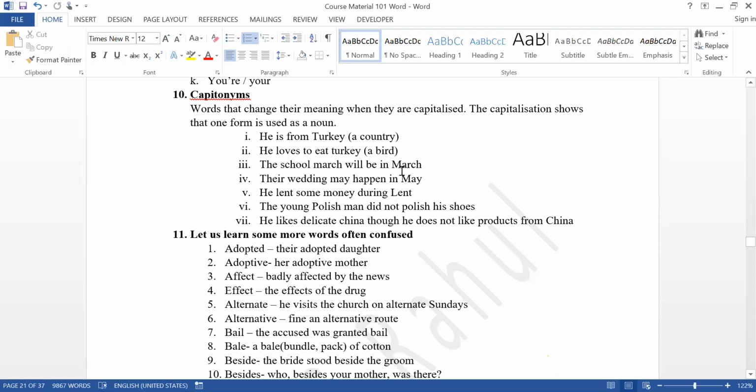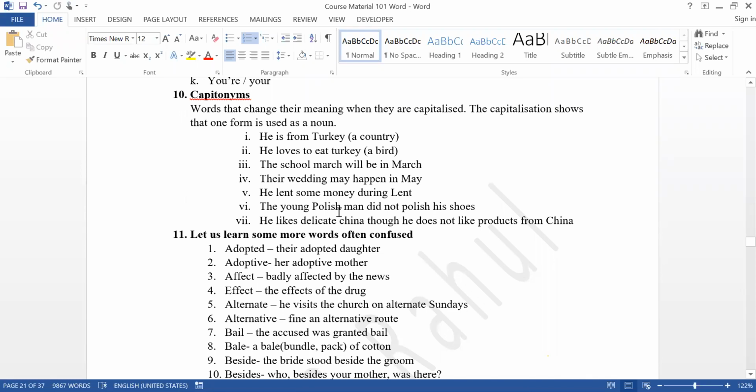Okay. March, with capital M, is the month. With small m, marching is going forward. March is for going forward. Their wedding may happen in May. May with capital letter is the month. With small letter, it is possibility, probability. Okay. Lent, L-E-N-T, with capital letter is a month. I think Christians know about that more. Lent with small letter is the past tense of lend.